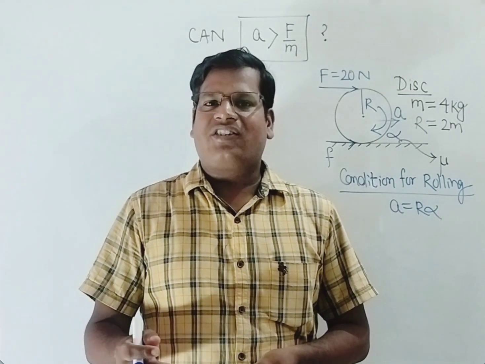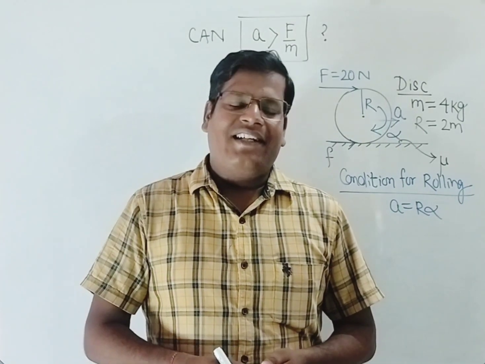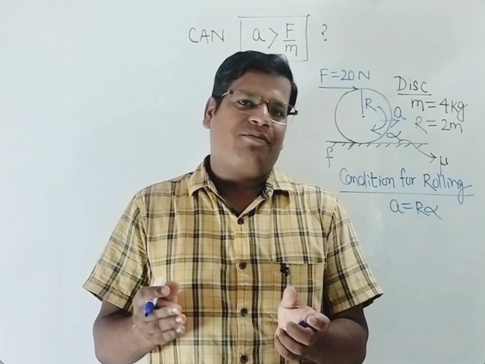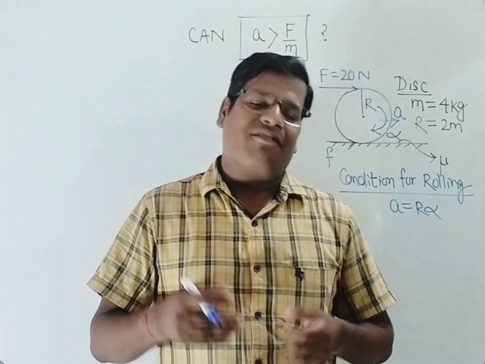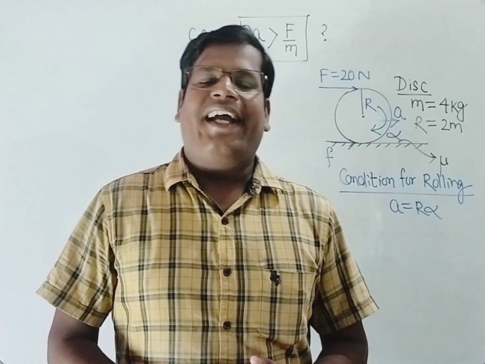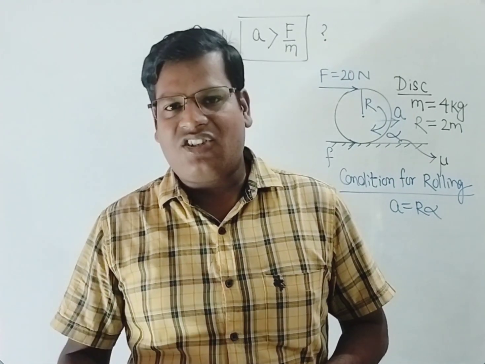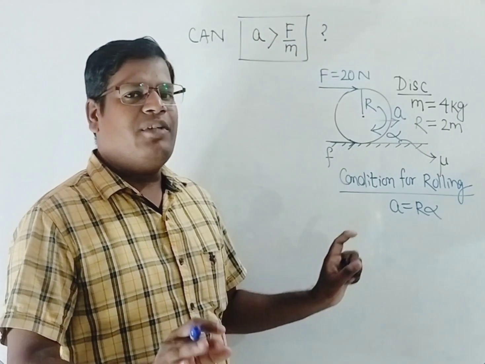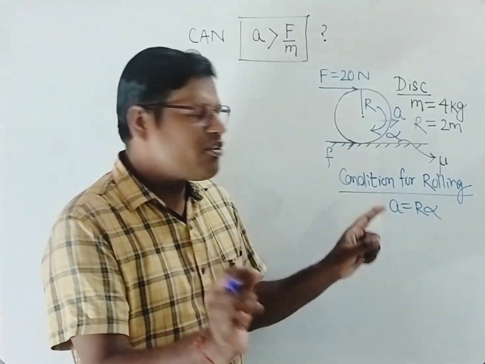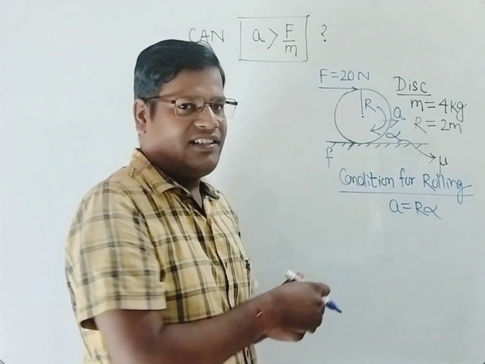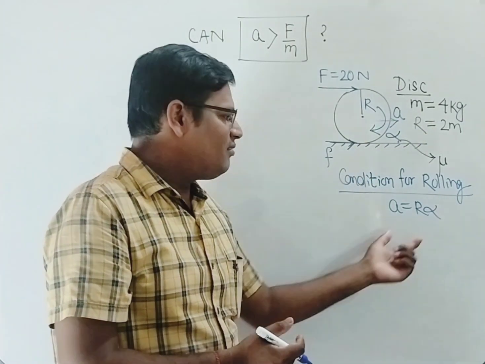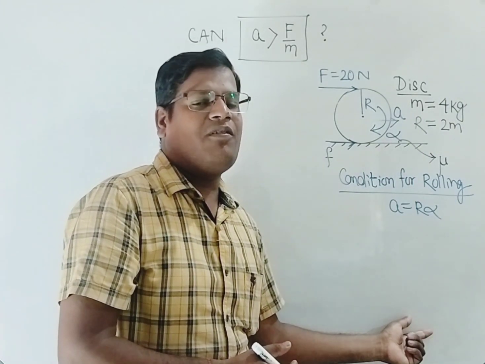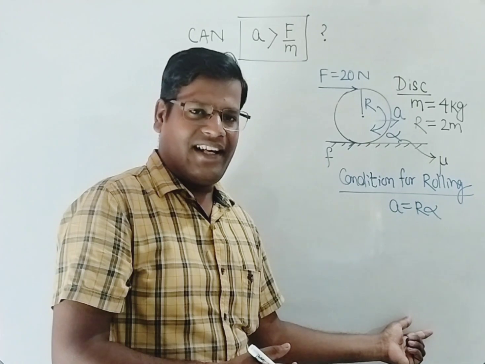The concept of friction is not that it opposes motion. The concept of friction is not that it is against the applied force. The concept of friction is that it adjusts its magnitude and direction in such a way that the body can roll. So here we will take friction as a variable, and we will assume that the magnitude of friction be F and let its direction be in this direction. And then we will solve it, A equals R alpha, and from here we will try to get the value of friction, the magnitude and the direction.